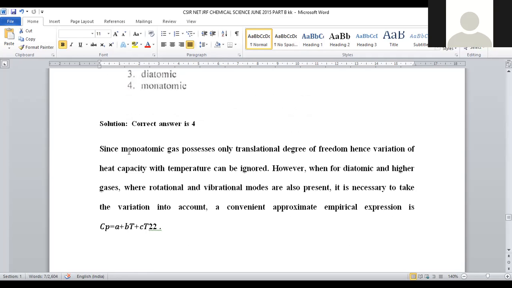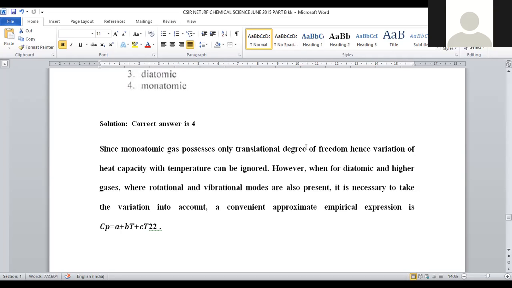So if we take only one atom, let us assume it is a noble gas. In that case, what kind of transitions are possible? Only translational degrees of freedom are present. They only participate in translational degrees of freedom, right? So here, variation of heat capacity with temperature can be ignored.